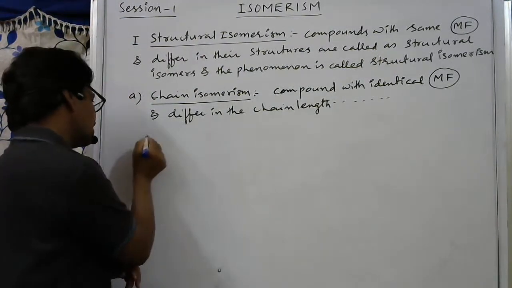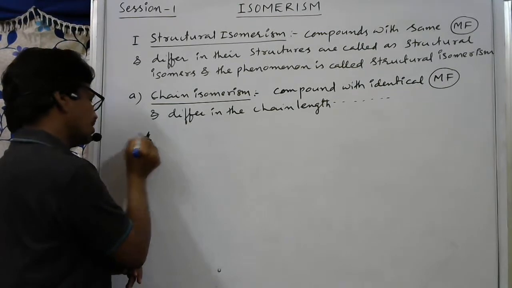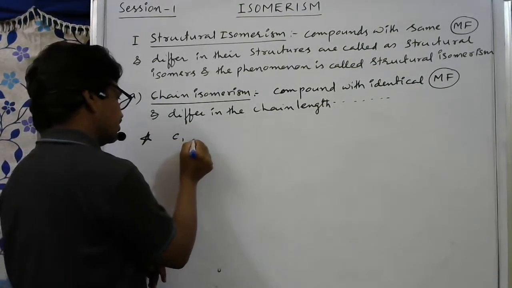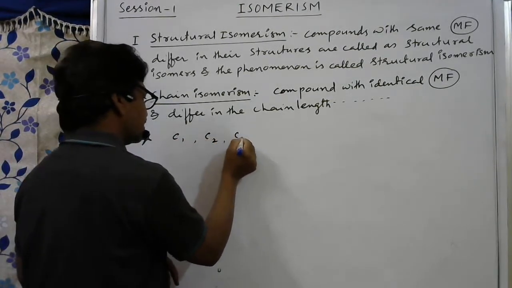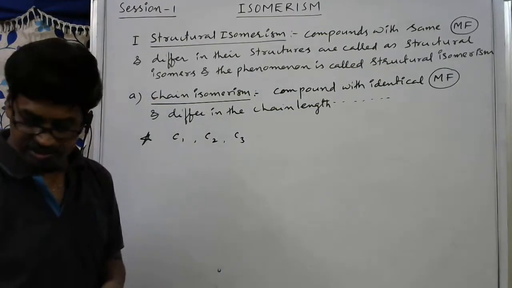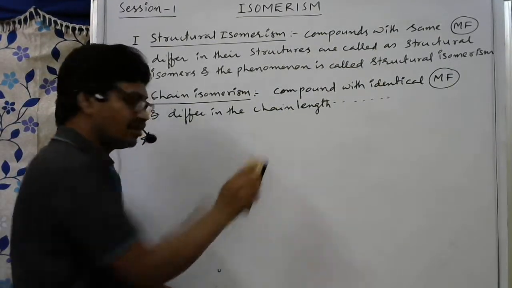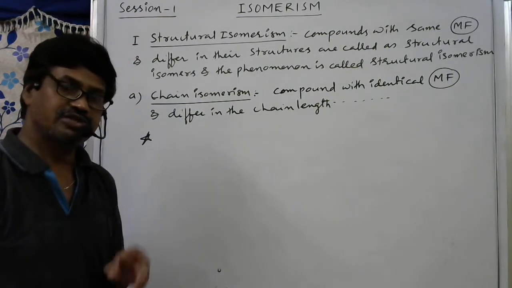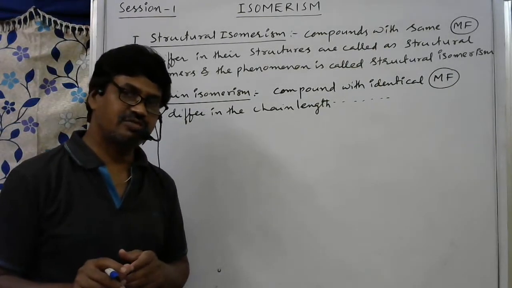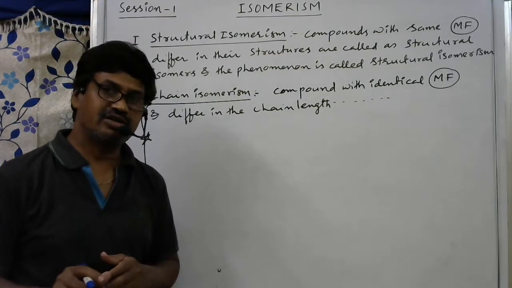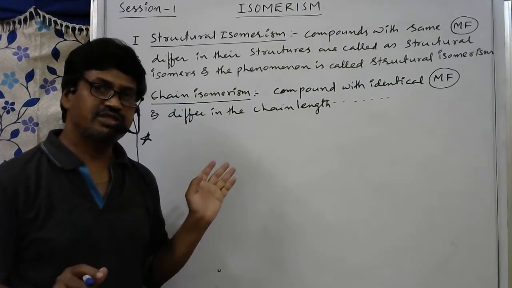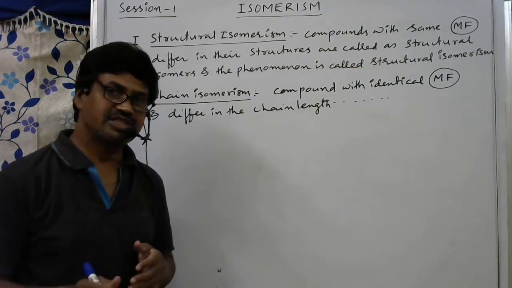Here the first important thing is C1, C2, C3. Organic compounds containing one carbon, two carbons, or three carbons will not show chain isomerism. It is not possible to change the chain.